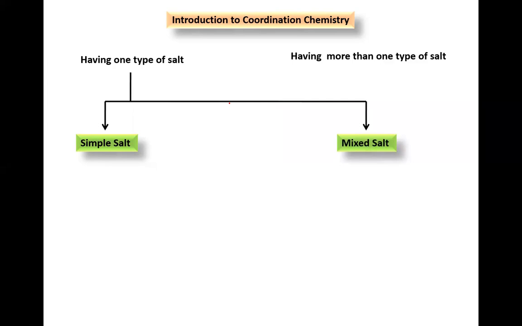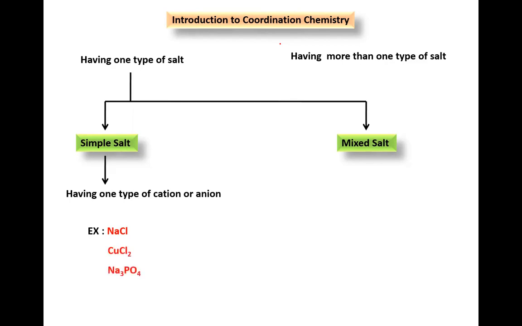So can you define what a simple salt is? I will give you an example. NaCl is a simple salt, right? Table salt. Then define what a simple salt is. It contains one cation and one anion. Exactly. It contains one type of cation or anion. Example, sodium chloride: one type of cation, Na plus, and one type of anion, Cl minus. Similarly, copper chloride and sodium phosphate.